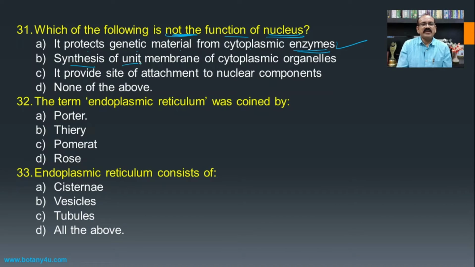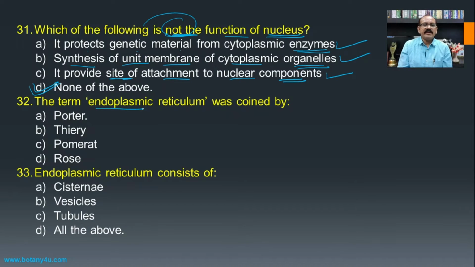Then synthesis of the unit membrane of the cytoplasmic cell organelles. Through the nuclear membrane, there is a formation of the different membranes of the different cytoplasmic organelles which are present in the cytoplasm, and hence it is also one of the functions of the nucleus. Then it provides the site of attachment to the nuclear components, and hence again this is a correct function of the nucleus, and hence none of the above, because all the three above are functions and the question asked is not the function of the nucleus, and hence none of the above becomes the answer for this question.